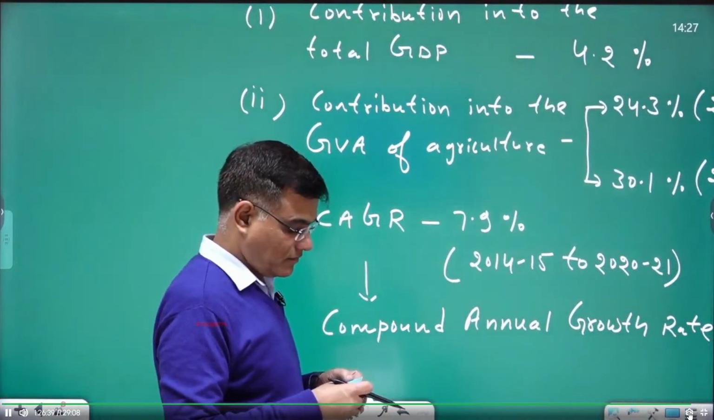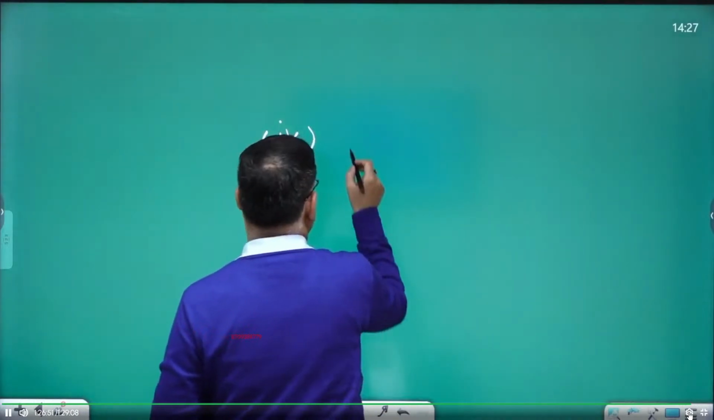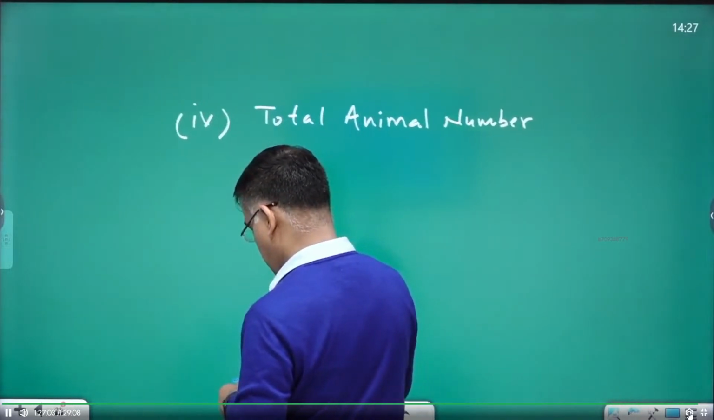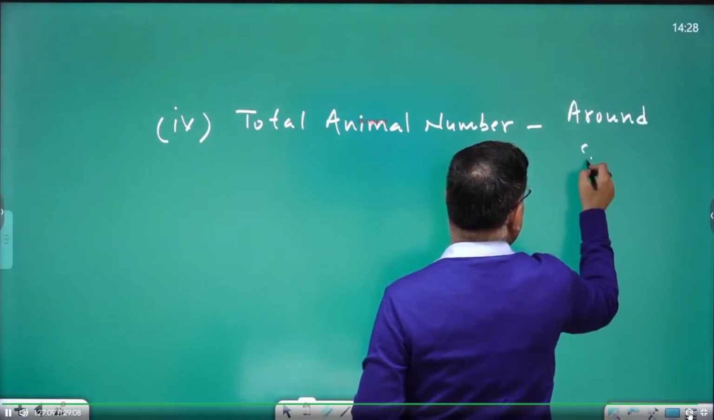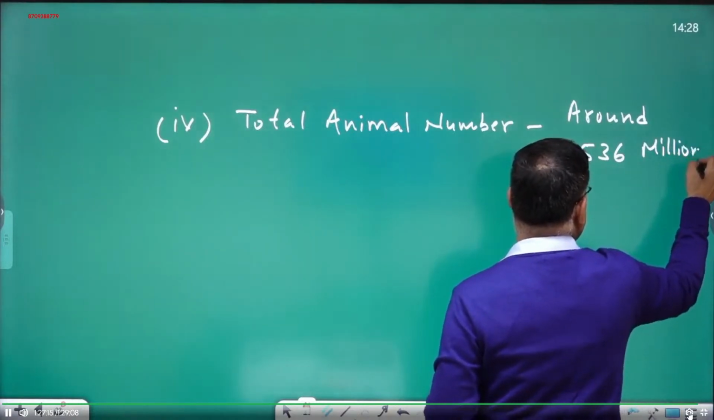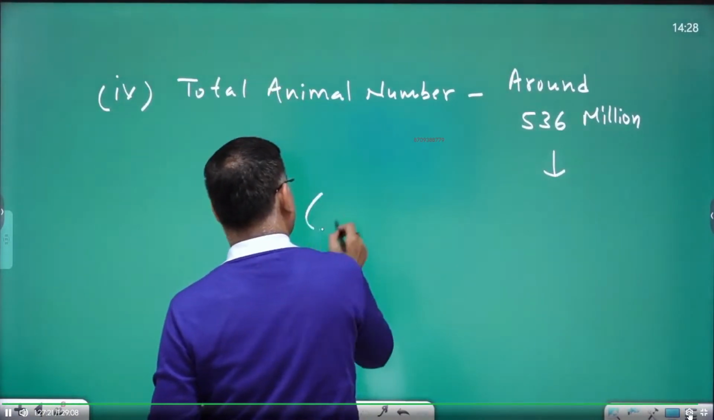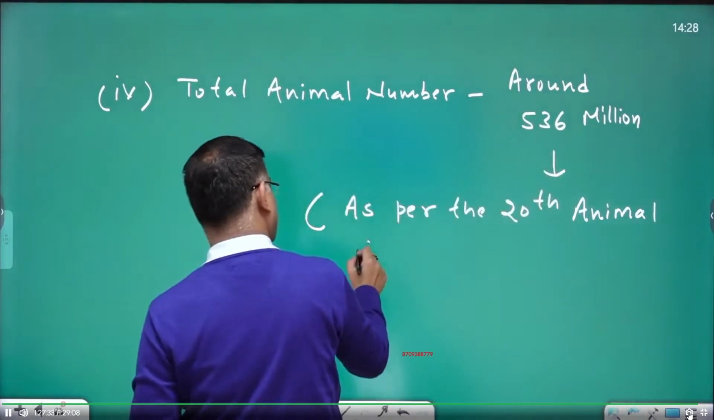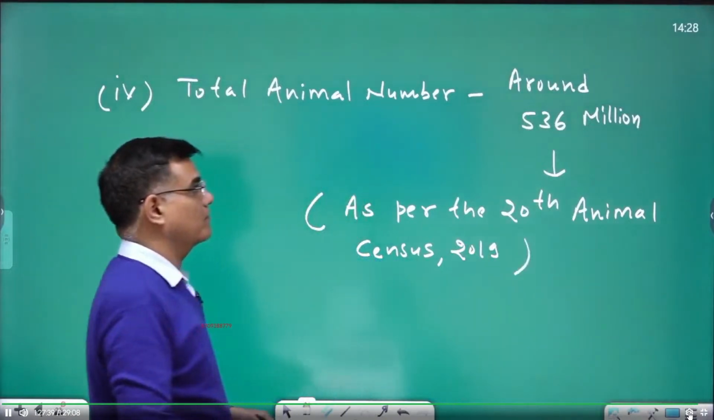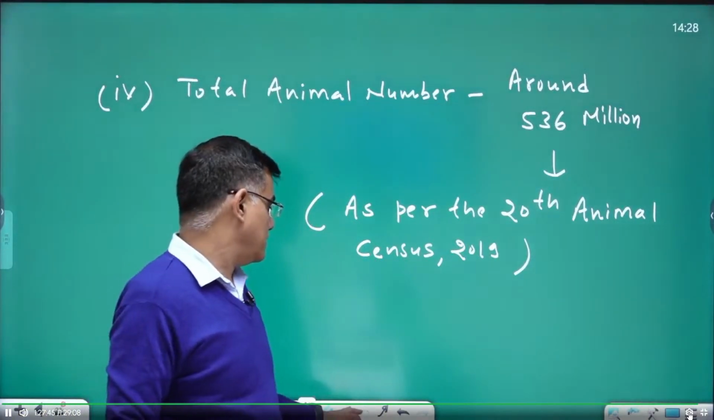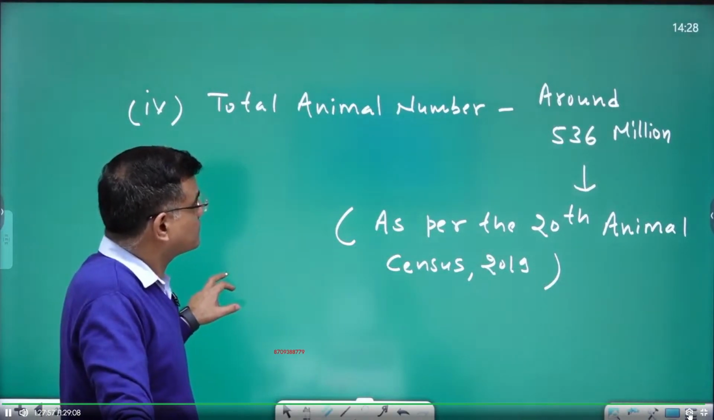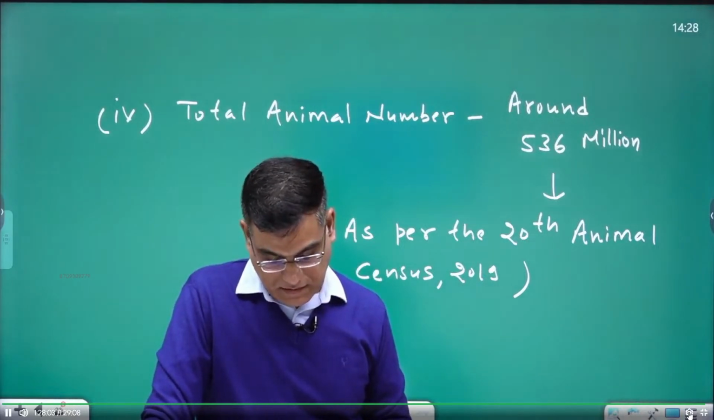And what is the total animal population? The fourth is around 536 million, the animal population of our country as per the 20th animal census. Census means the counting, right? So these are some important facts which we wrote, right?